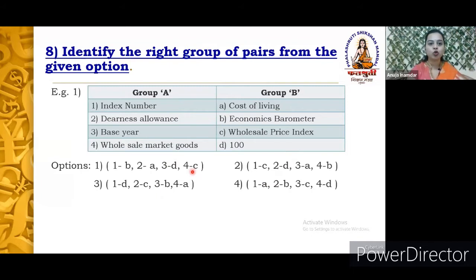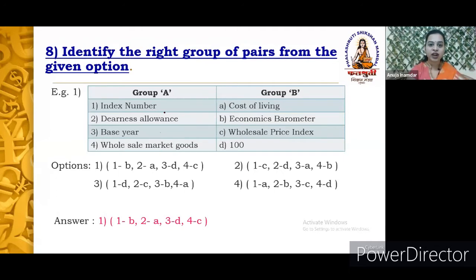You need to first match the pair and find out the answer for group A. So here we can observe that option 1 is the correct answer, where index number we call the economic barometer, dearness allowance we call the cost of living, base year in index number we always take is 100, and wholesale market goods we also measure with the help of the wholesale price index.